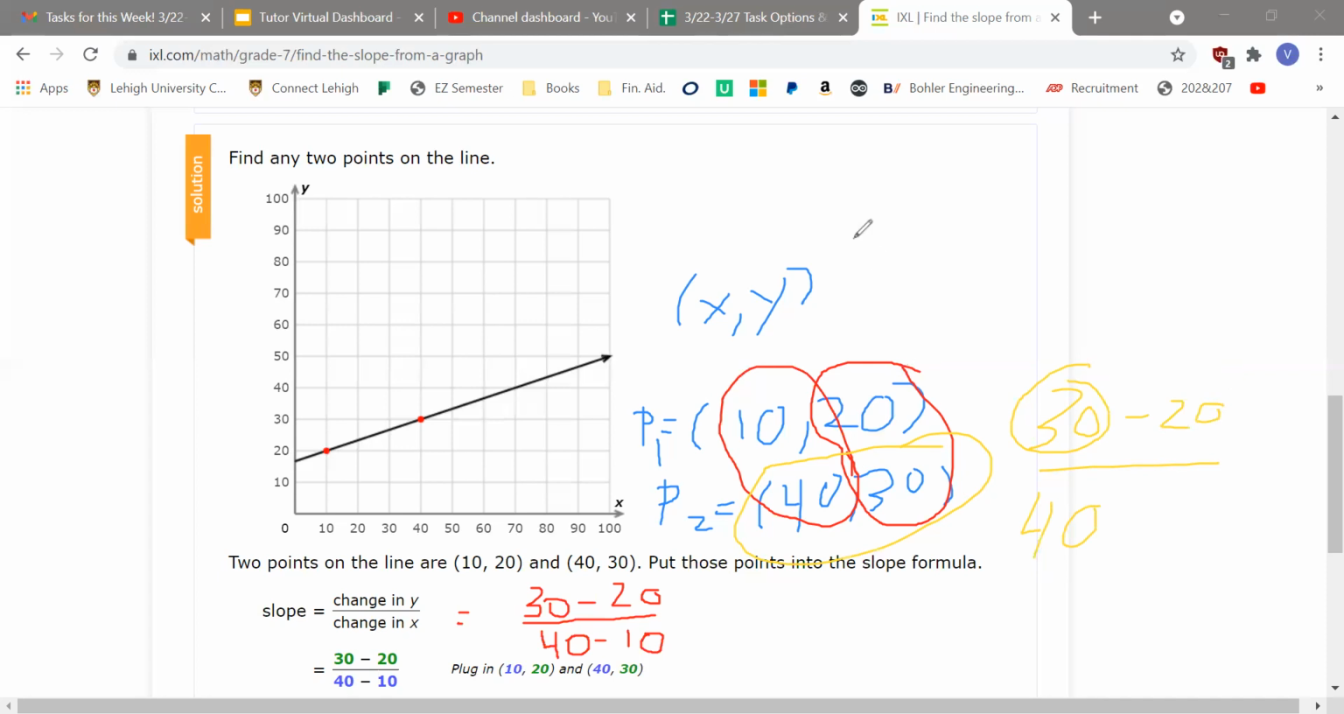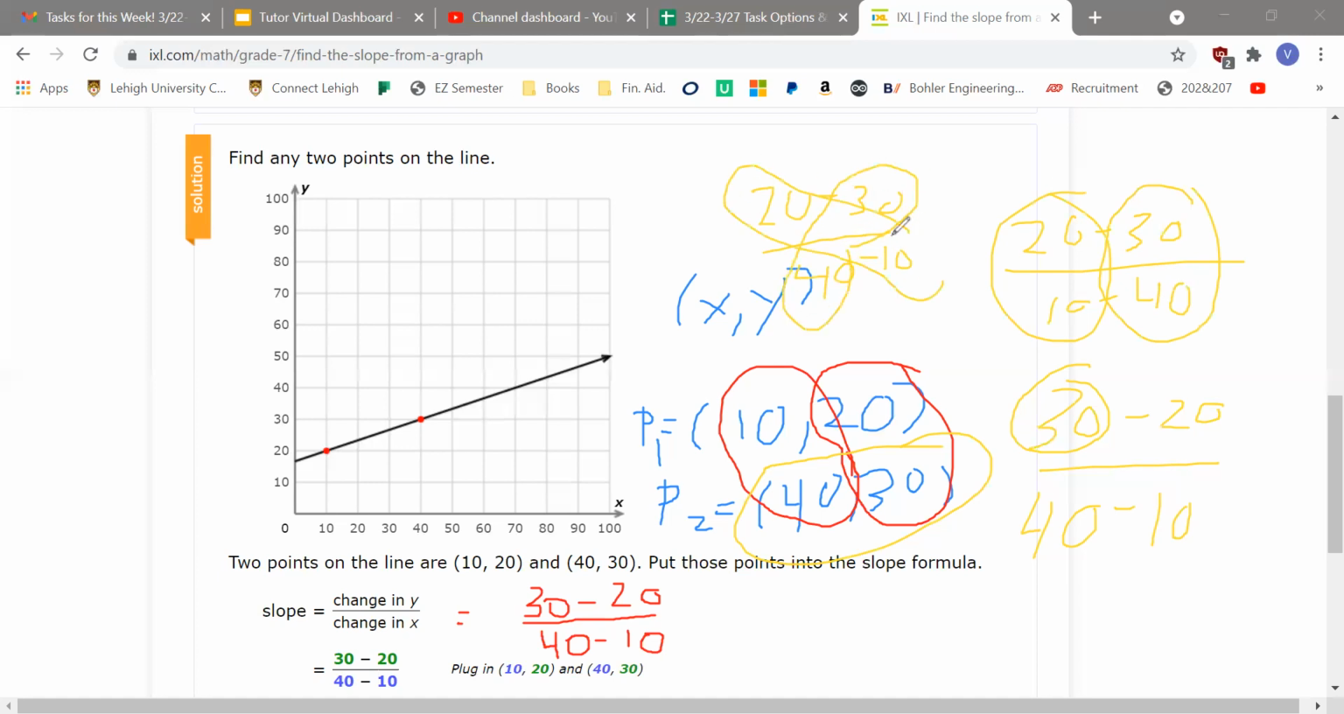Does that make sense? If not, we can also do it this way. So this is correct, and this would also be correct: 20 minus 30 over 10 minus 40, because the first numbers are from point 1 and the last numbers are from point 2. What you can't do is 20 minus 30 over 40 minus 10, because now these are from point 2 and these are from point 1. So make sure the numbers on top of each other are from the same point when you're subtracting.